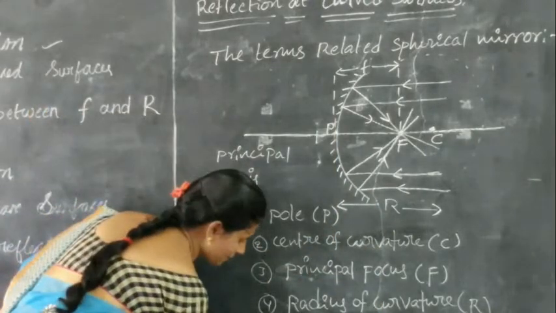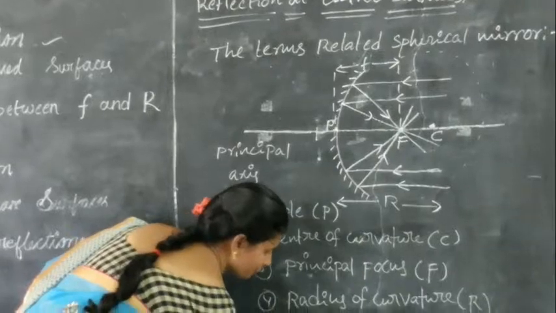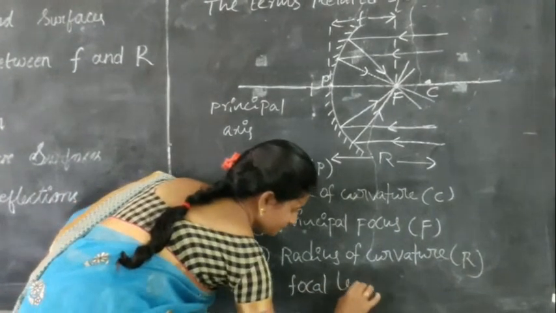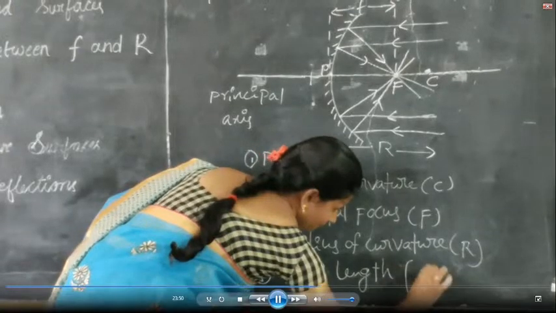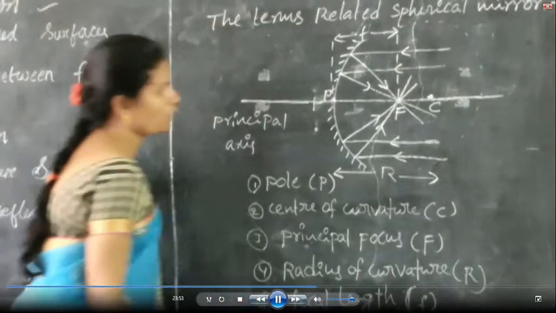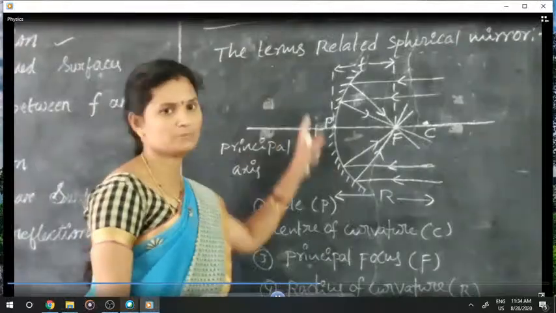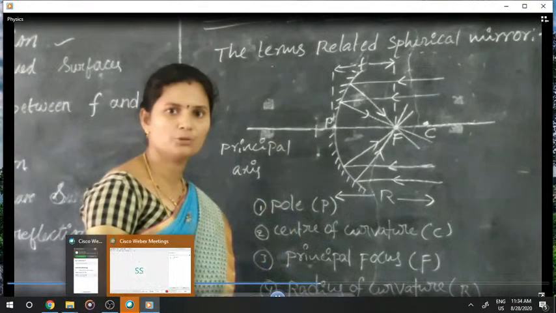It is represented by the small letter f. These are the terms related to a spherical mirror.